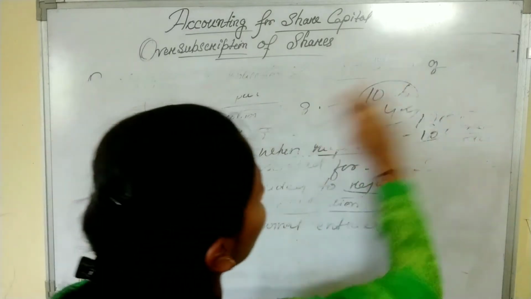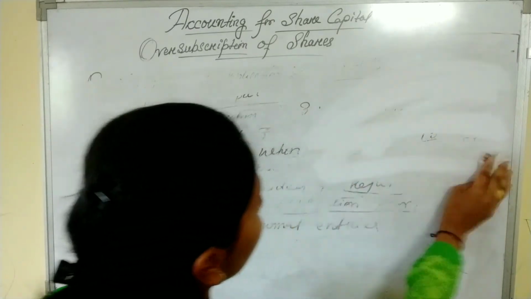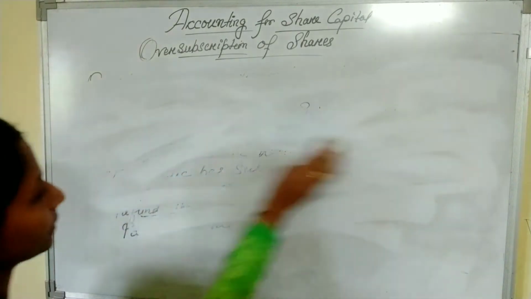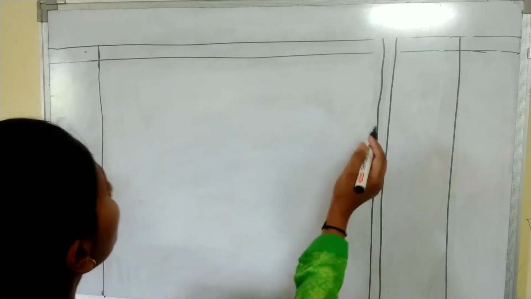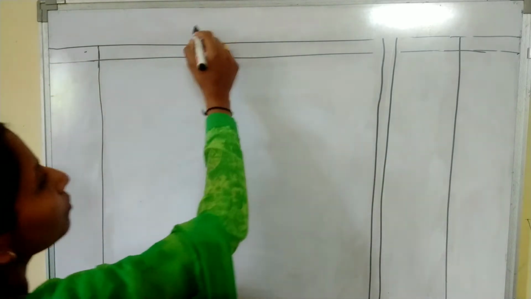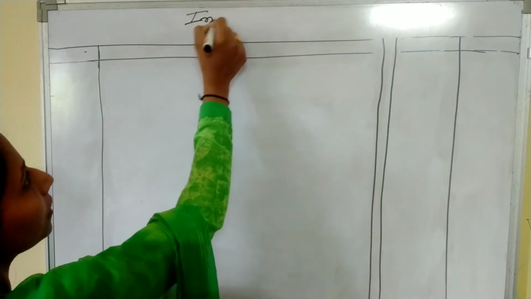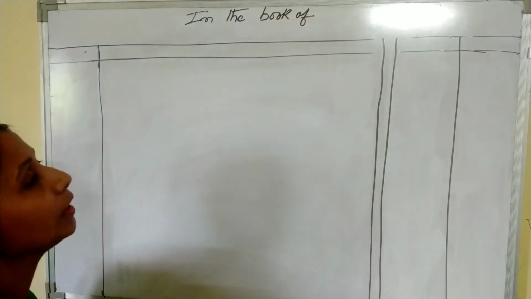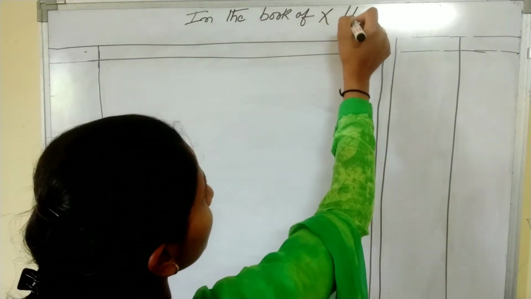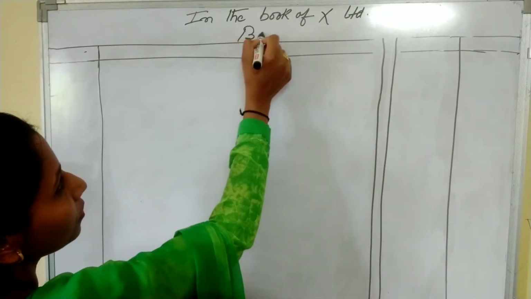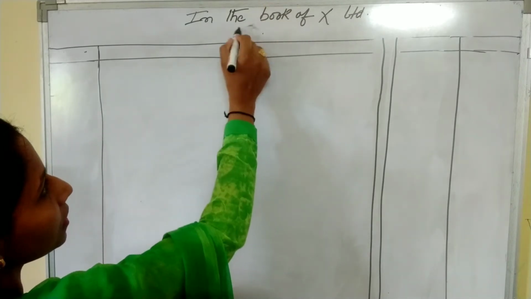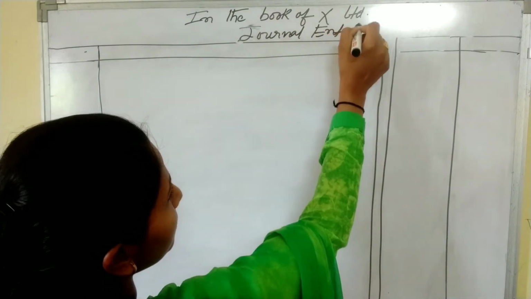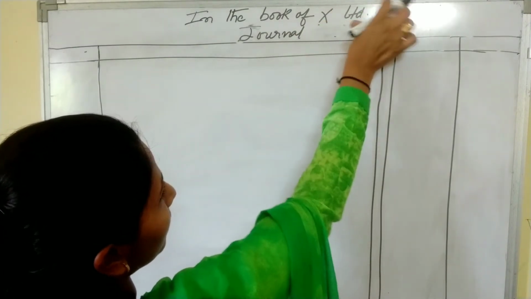So students, first of all we will make a format of journal. This is the format of our journal. First of all we will write here in the books of, what is the name of our company? X Limited. Below we will write journal entries, or you can simply write journal.